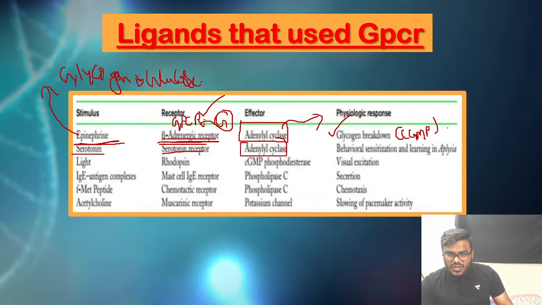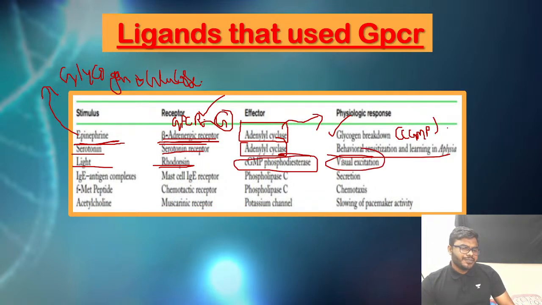But the response is not the same. The response is behavioral sensitization. Now take another example, light, which is a ligand or a stimulus. The type of GPCR is rhodopsin, and the effector molecule is not at all adenylyl cyclase. The effector molecule is cyclic GMP, and the function is what?